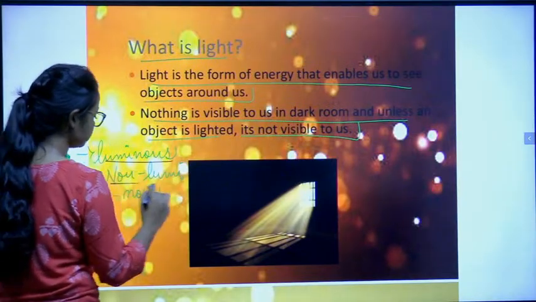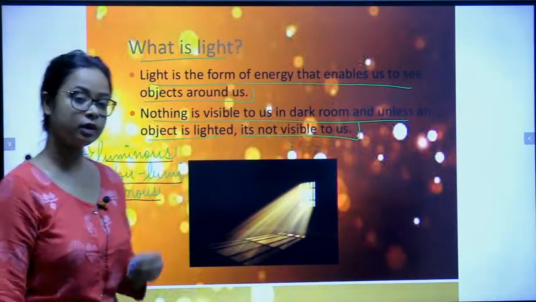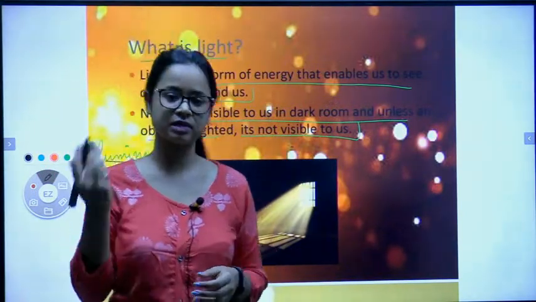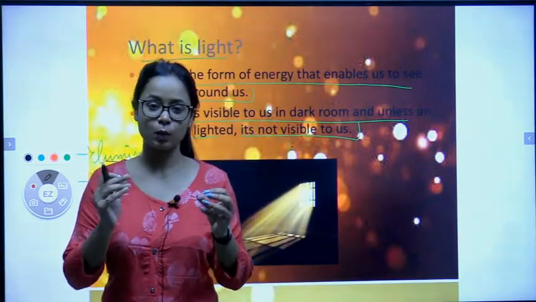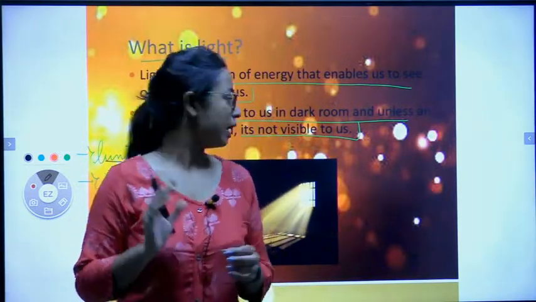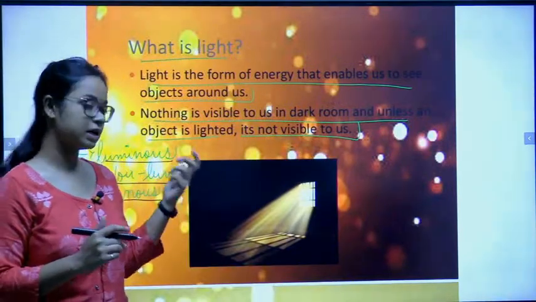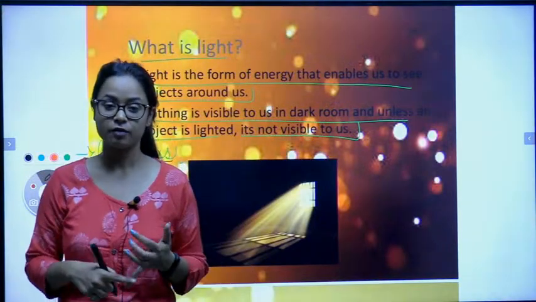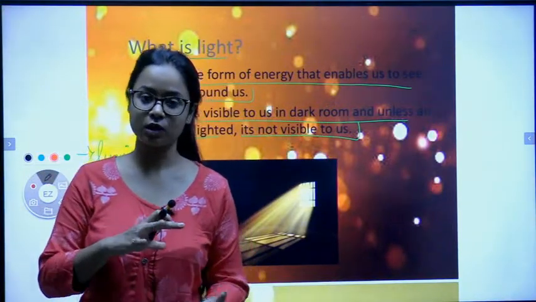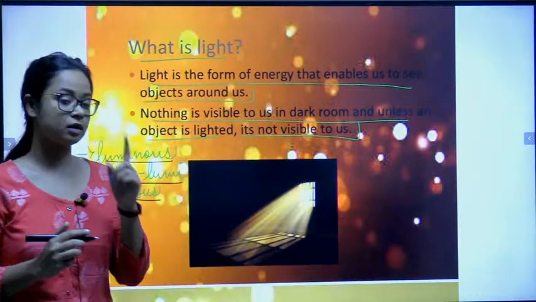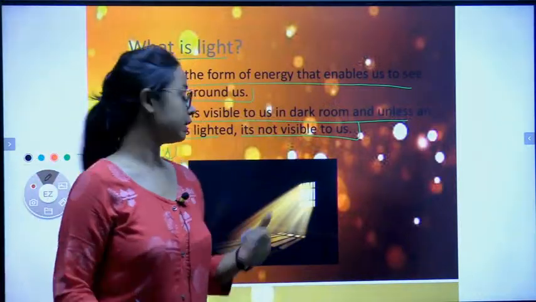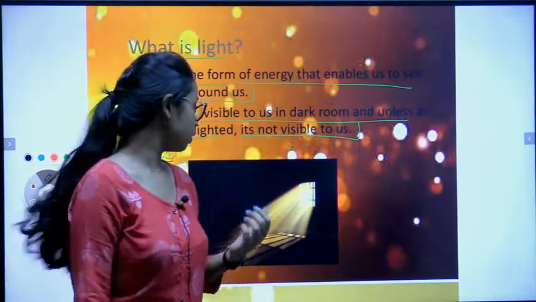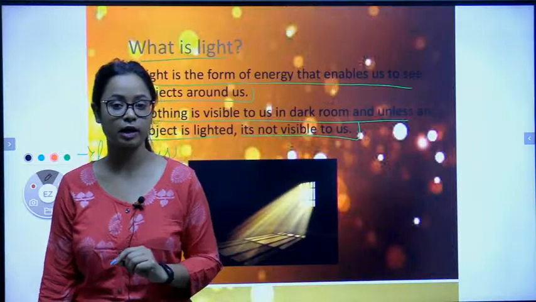What are luminous objects and what are non-luminous objects? Luminous objects are those objects which reflect light. Clear? For example, the sun, tube light, anything which has its own light. For example, all natural and human made lights are included, but they should reflect light, then only they are included in luminous objects. Clear? And non-luminous objects are the objects which do not reflect light.